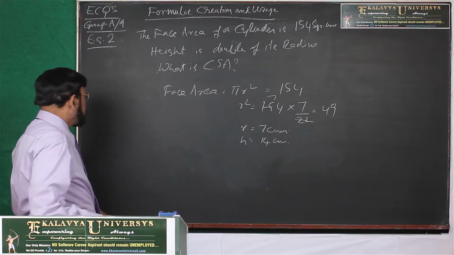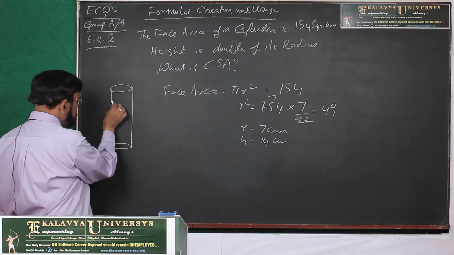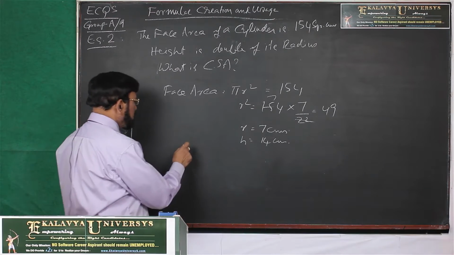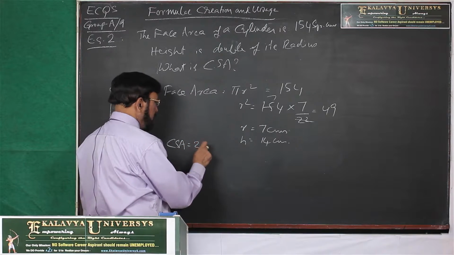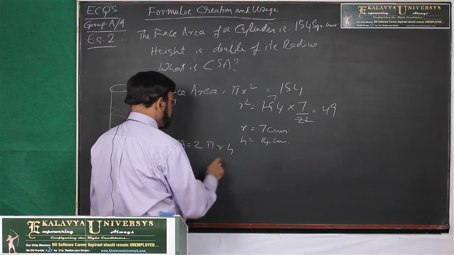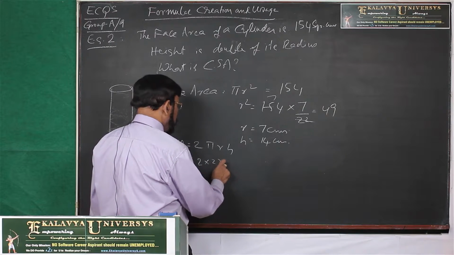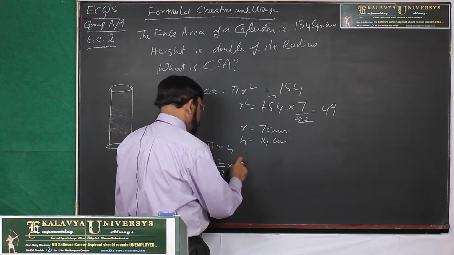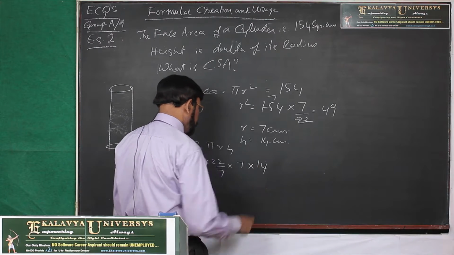Now, what do we have to calculate? CSA. CSA means, this is the cylinder, this is the face area, this is the curved surface area. Then, what is the formula? CSA of a cylinder is 2 pi r h. This is 2 into 22 by 7 into r is 7 and h is 14.